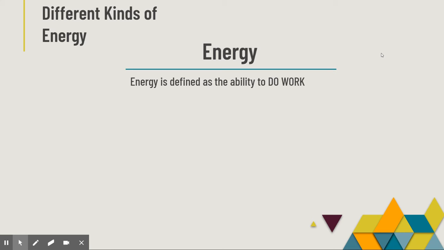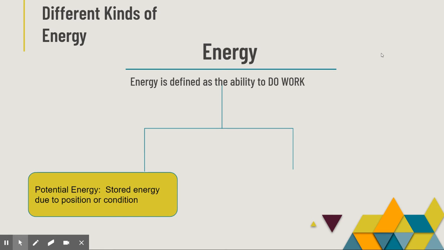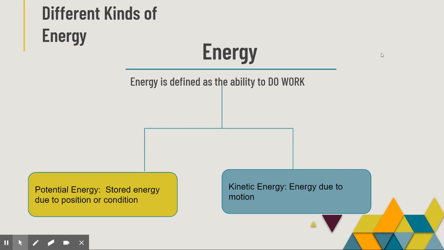Now, when we look at energy, we can break it into two different categories. We can break it into something called potential energy, which is just stored energy due to position or condition. Or we can break it into kinetic energy, which is due to motion. So there are two different types of energies. Please write down both definitions in the correct boxes, and then we're going to go on through potential energies and the types that there are.